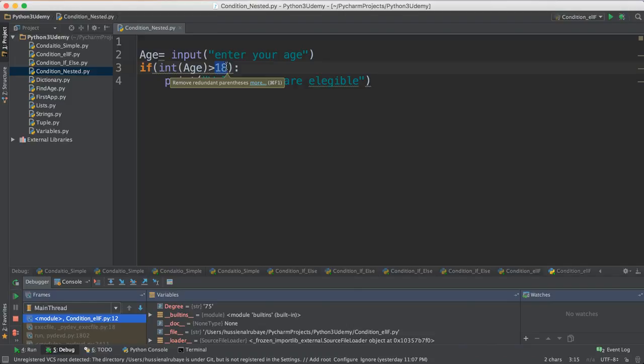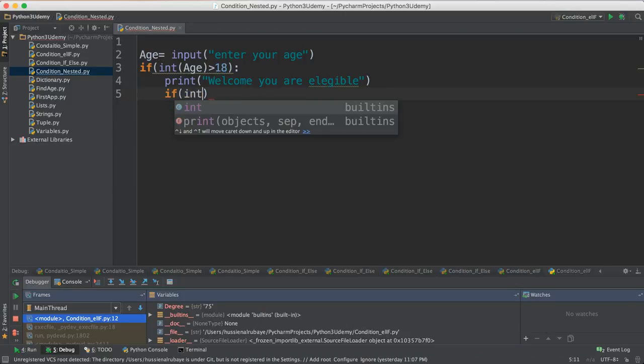Not in this way. Let me take another simple example. We say we have people. Now this one will catch any people whose age is greater than 18. But let me suppose the people whose ages are greater than 18 are divided into different classes. Like between 18 and 30, we give them class A. More than 13, we give them class B. Whatever. So now I could add here if,